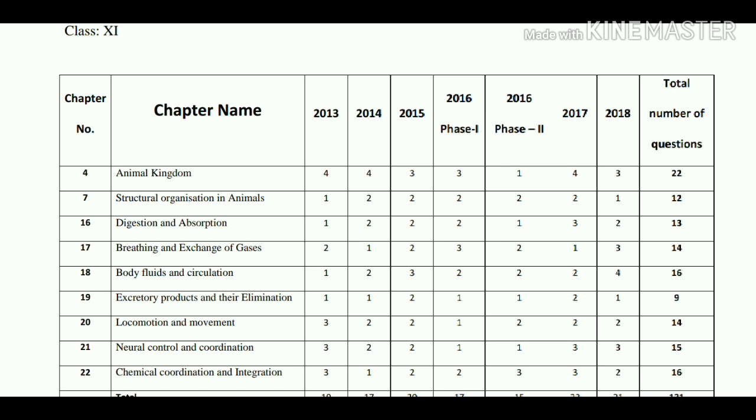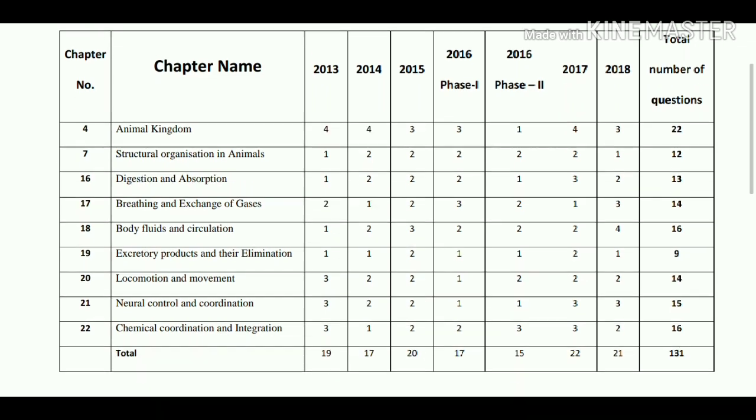And then chemical coordination and integration. From this topic in 2013 3 questions were asked, 2014 1 question, 2015 2 questions, the 2016 phase 1 question paper had 2 questions, 2016 phase 2 had 3 questions, the 2017 paper had 3 questions, and in 2018 2 questions.